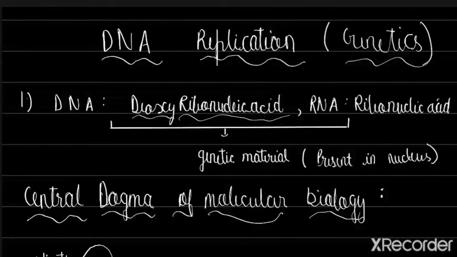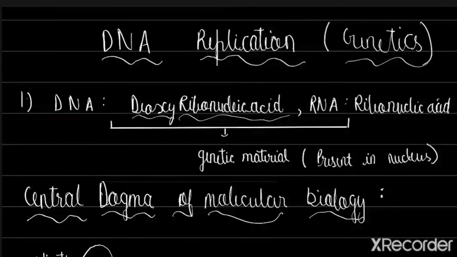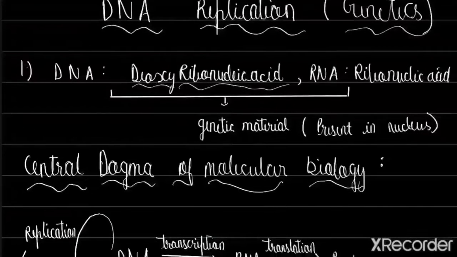DNA is deoxyribonucleic acid, right? And RNA is ribonucleic acid. DNA and RNA consist of the genetic material of a cell. They both are genetic material in a cell, present in the nucleus of a cell in eukaryotes.